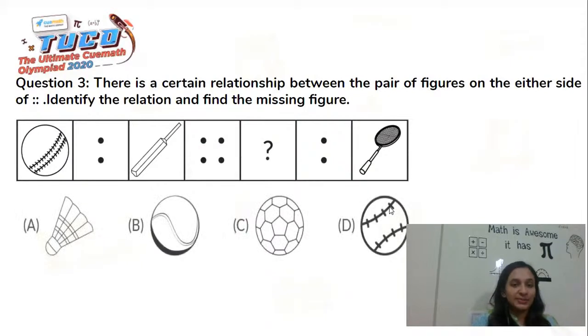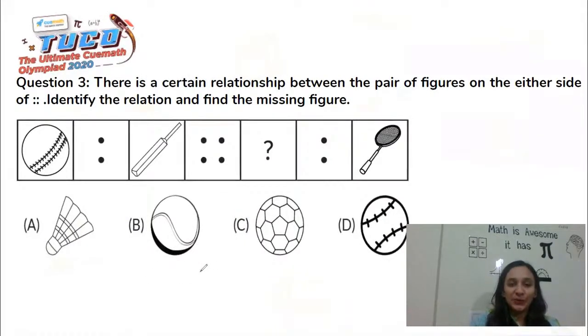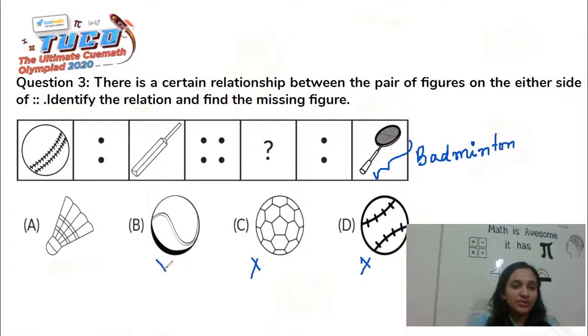So let's have the options in place. What you have to understand is that we could have had one of the balls also as the correct answer, but this does not look like a racket from lawn tennis, but it looks like a racket from the game of badminton. And hence, these three would be ruled out, and the answer to this question would be option A, which is a shuttlecock.